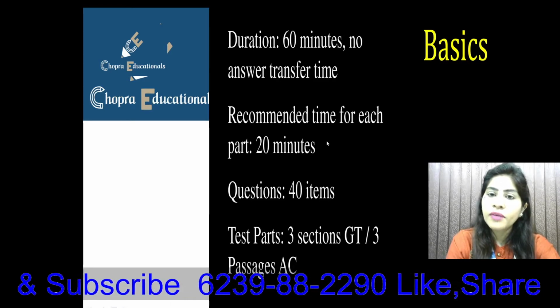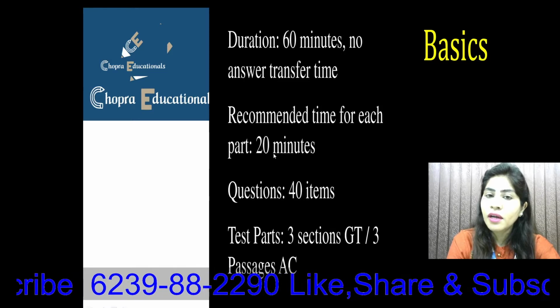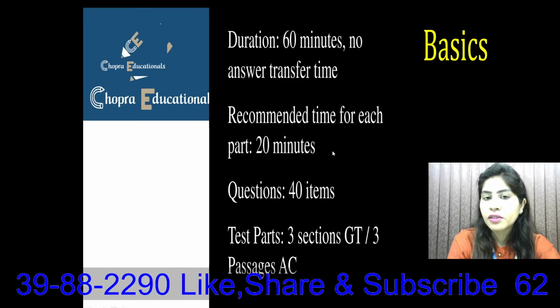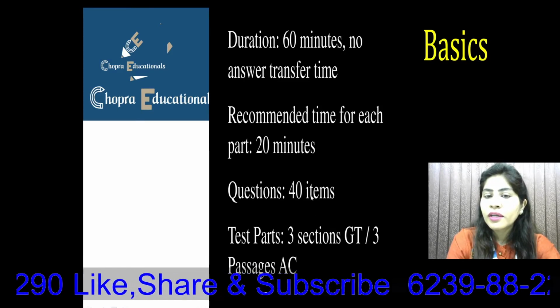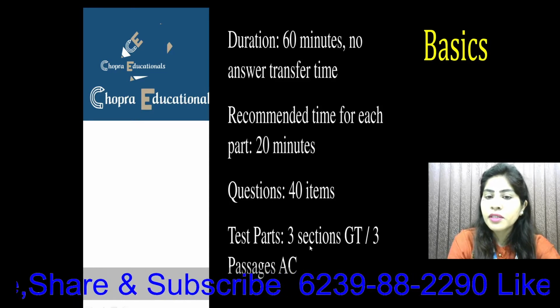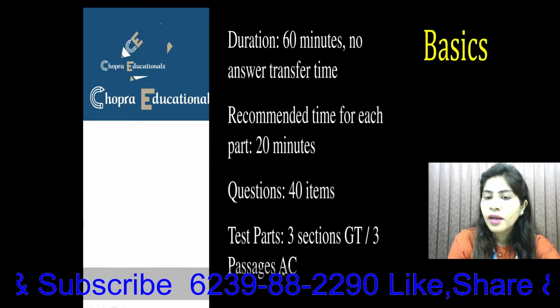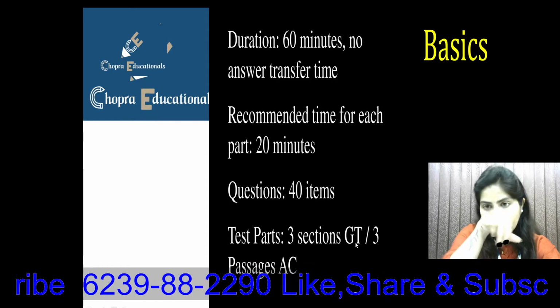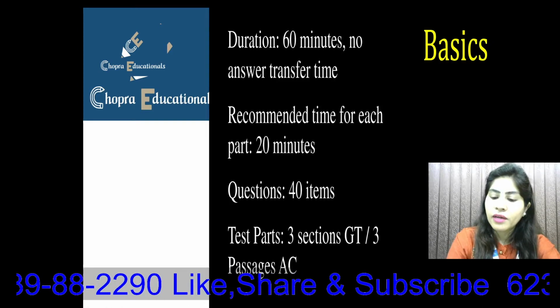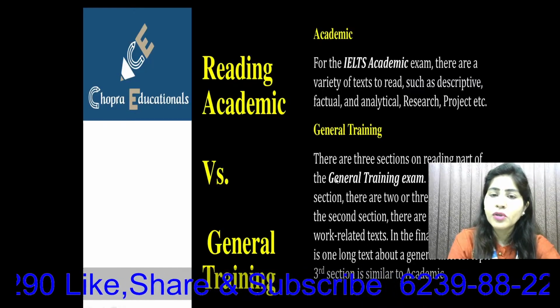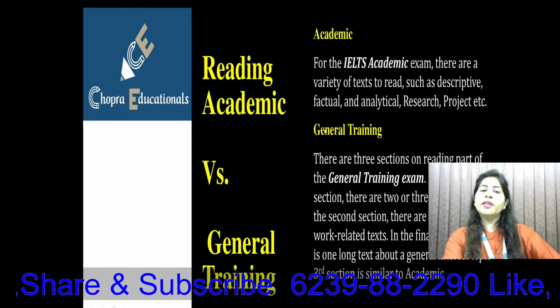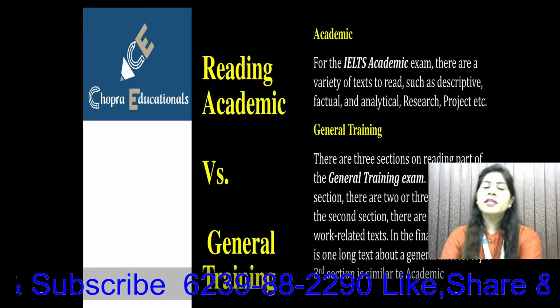So the recommended time for each paragraph is 20 minutes. The total questions you get is 40, and there are three parts, three sections in academic, and in general training you'll get 5 to 6 paragraphs, right? So let's discuss the differentiation between reading academic as well as general training.